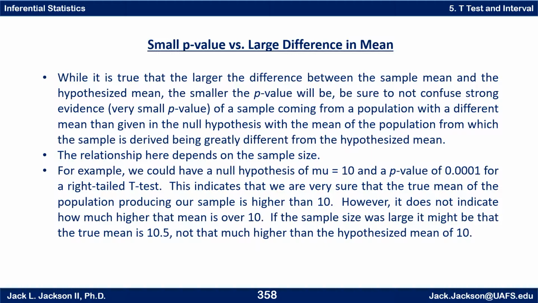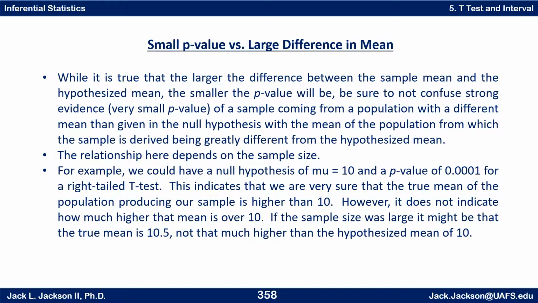Small p-value versus large differences in the mean. We've got to be sure we don't confuse some things here. While it is true that the larger the difference between the sample mean and the hypothesized mean, the smaller the p-value will be, be sure to not confuse strong evidence, a very small p-value, of a sample coming from a population with a different mean than given in the null hypothesis, with the mean of the population from which the sample is derived being greatly different from the hypothesized mean. The relationship here depends on the sample size.